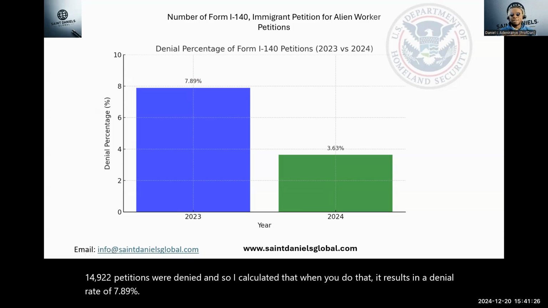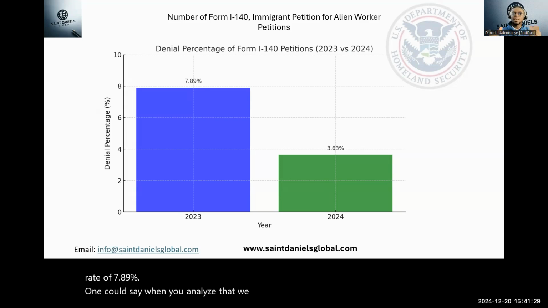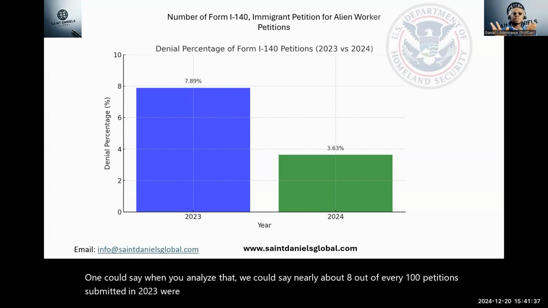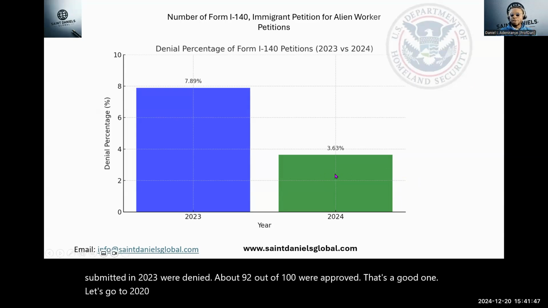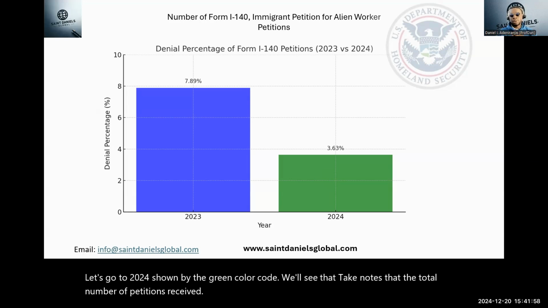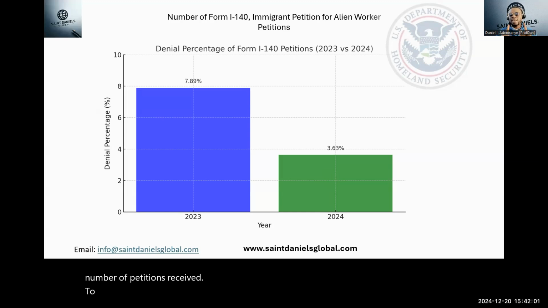One could say, when you analyze that, we could say nearly about 8 out of every 100 petitions submitted in 2023 were denied. About 92 out of 100 were approved. That's a good one. Let's go to 2024, shown by the green color code. We'll see that, take notes, that the total number of petitions received increased to 228,266.